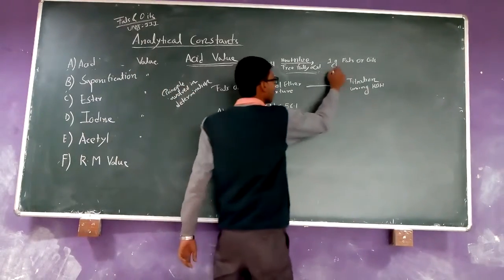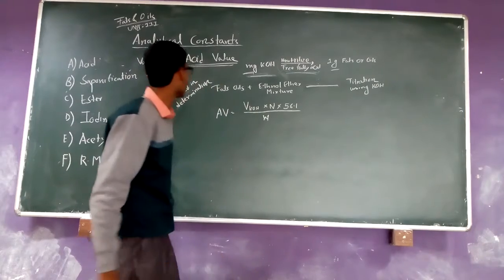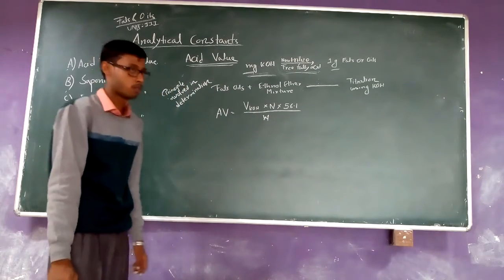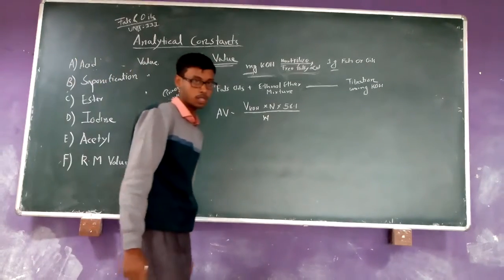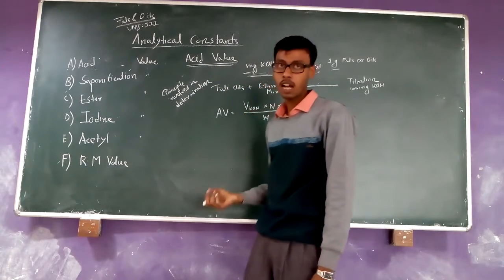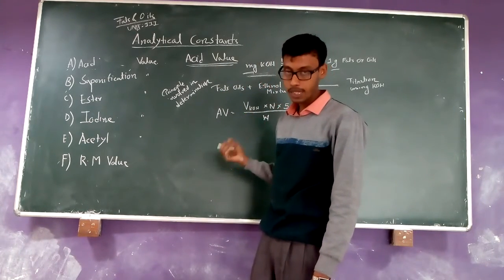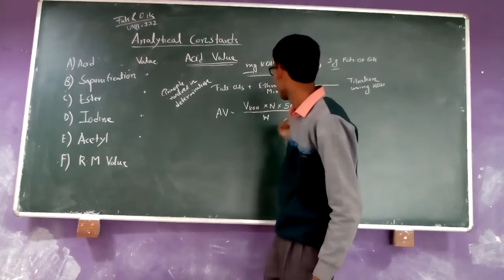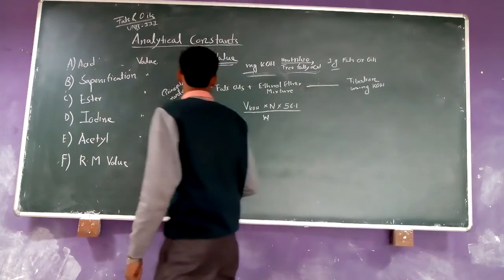So you are clear that acid value indicates the presence of the free acid in fats and oil or triglycerides. Now go to the principle involved in the determination of the acid value.